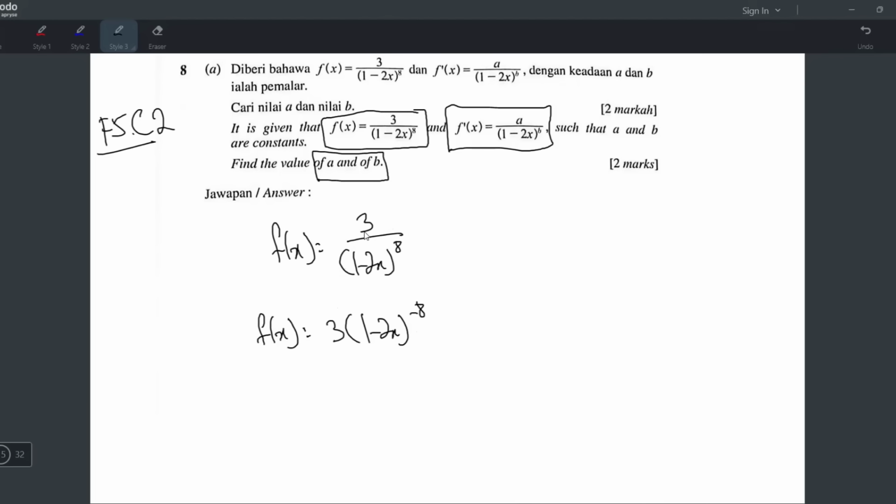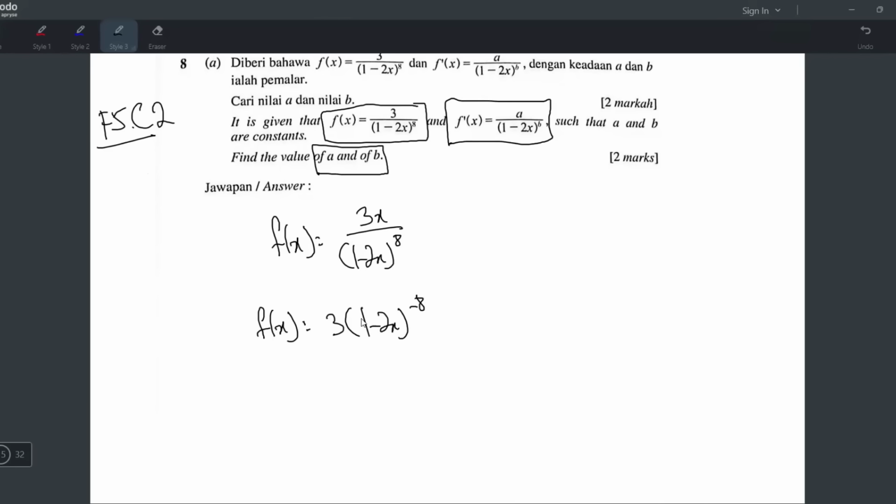Case macam mana yang tak boleh naik? Apabila atas ada x. When the top number has x, then you have to use the UV formula, the quotient rule: salin V differentiate U, tolak salin U differentiate V, over V squared. But this one no need to use UV. If yesterday you all did the UV, then wrong. No need. So this one, you just do it like that.